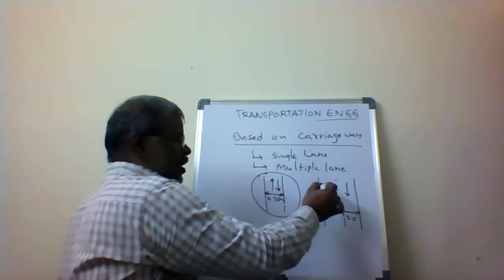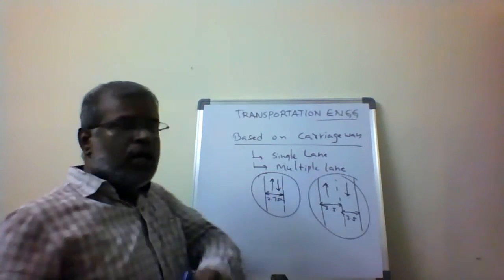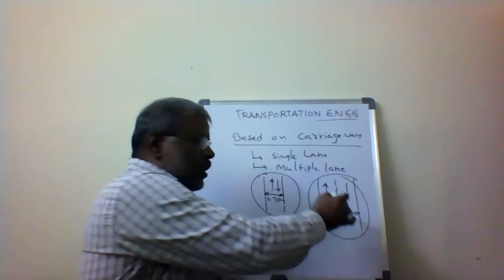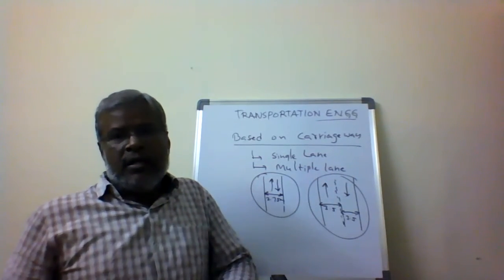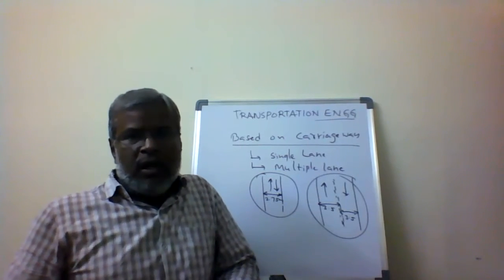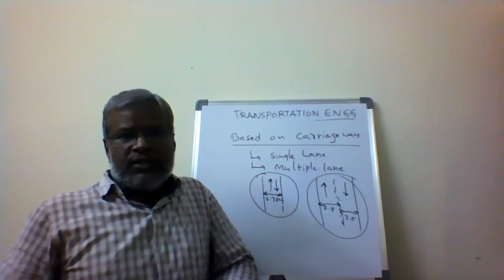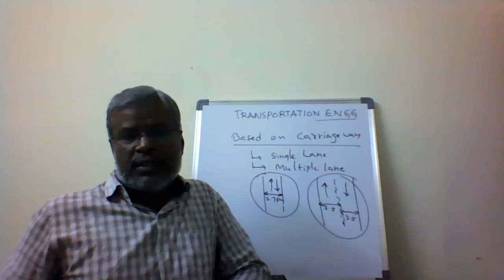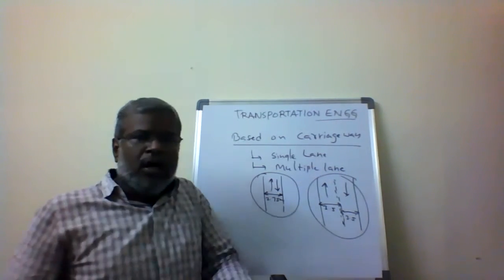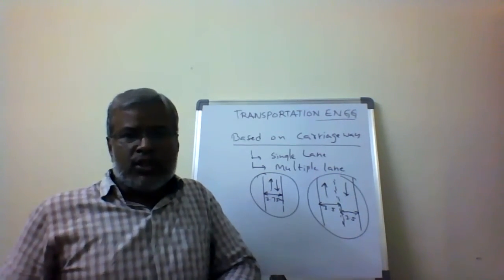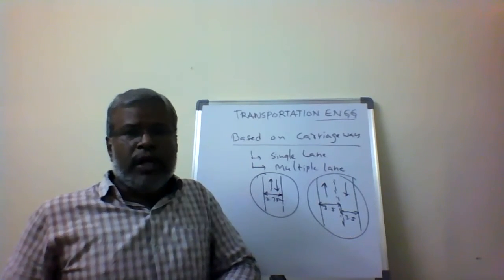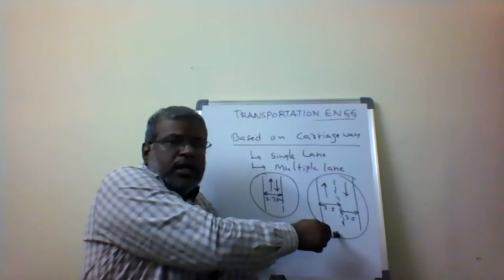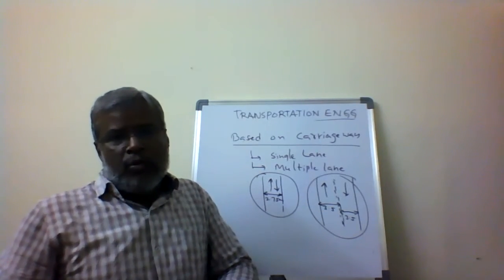This is a single carriageway, and this is called a dual carriageway or multiple lane. The two roads are separated by the median, which we call a dual carriageway or multiple lane. For a single carriageway, or single lane, the width of the road available is 3.75 meters. Here, the width of the road available is 3.5 meters on one side and 3.5 meters on the other side. The two lanes available are the dual carriageway. This is single carriageway and this is dual carriageway available for the movement of vehicles.